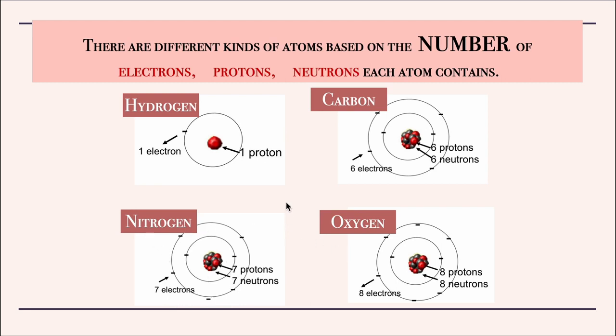So what we see here is the number of electrons or protons or neutrons is what makes each atom unique. Yes, each atom is unique because of the number of electrons in that particular atom. So if it has 6 electrons, it cannot be named hydrogen. It will be carbon. That's the point in here. So moving on to the next slide.